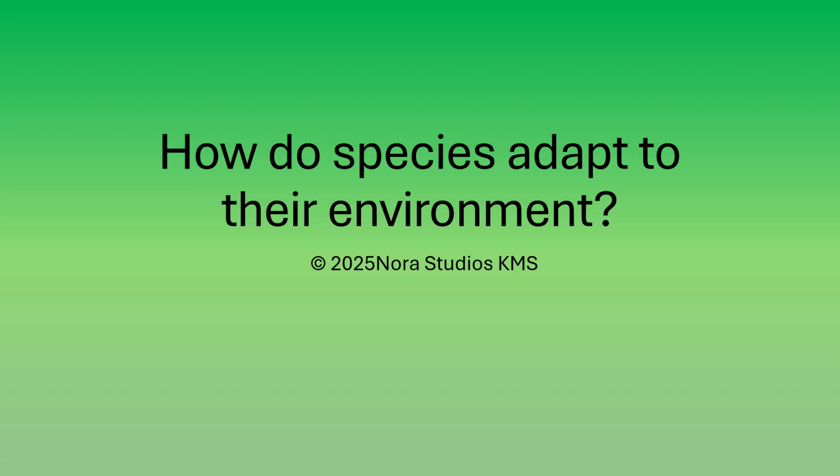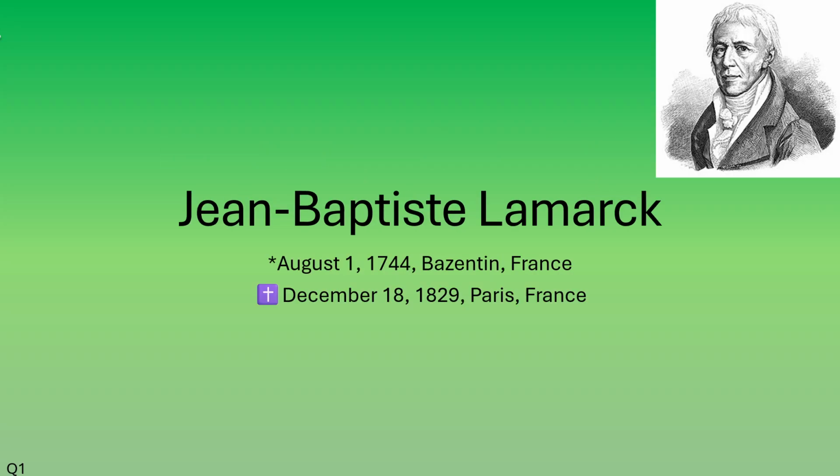For a long time, scientists struggled with this question. Two of the most important answers came from Jean-Baptiste Lamarck and Charles Darwin. Jean-Baptiste Lamarck was one of the first scientists to develop a complete theory of evolution. At the beginning of the 19th century, he tried to explain how organisms change over time and how they adapt to their surroundings. His ideas were based on observation and logic, and for many people, they still sound intuitive today.